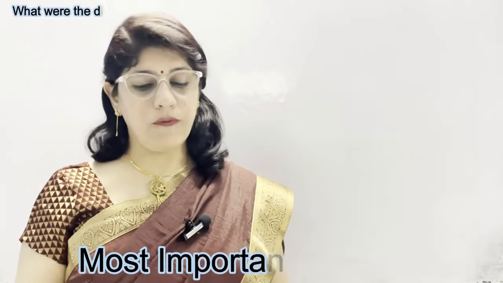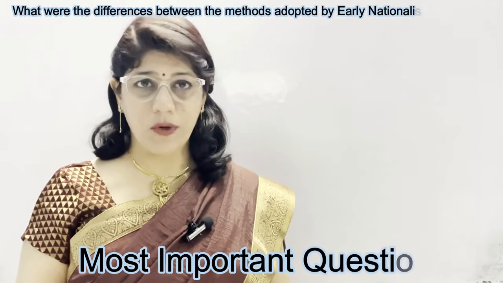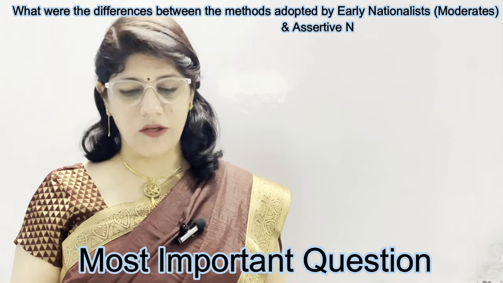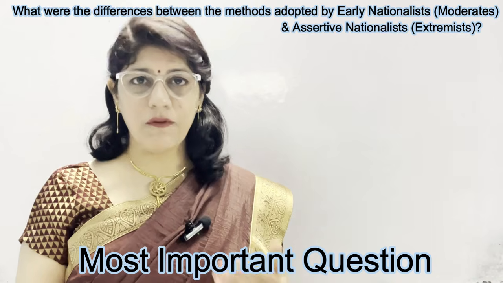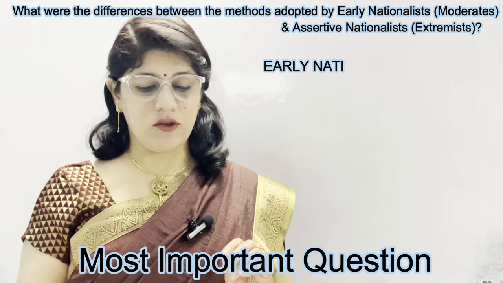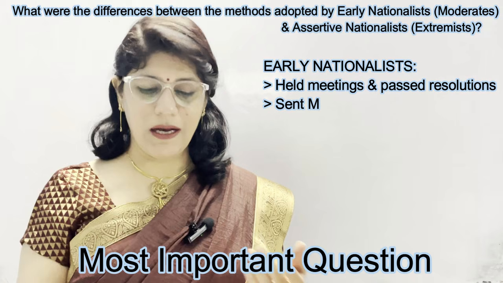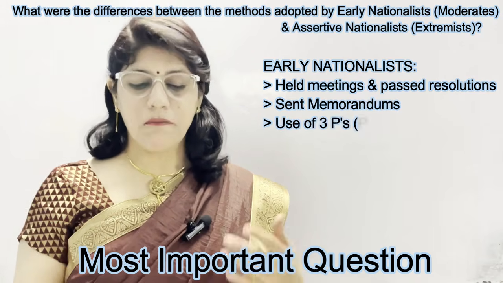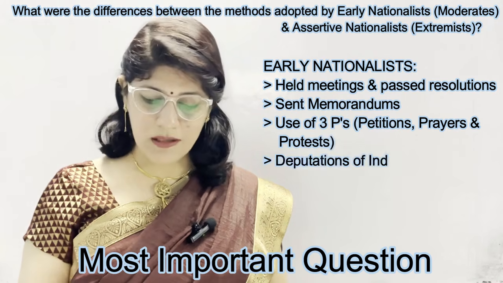Now coming to the most important question from this chapter from my point of view: what are the differences in the methods adopted by early nationalists, or you can say moderates, and assertive nationalists, or you can say extremists? And we need to explain the differences. I am just telling you the headings from these two. Firstly, methods adopted by early nationalists. They held meetings and passed resolutions. Second, sent memorandums. Third, use of 3Ps: petitions, prayers and protests.